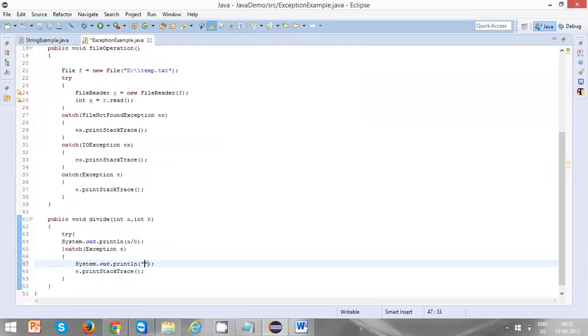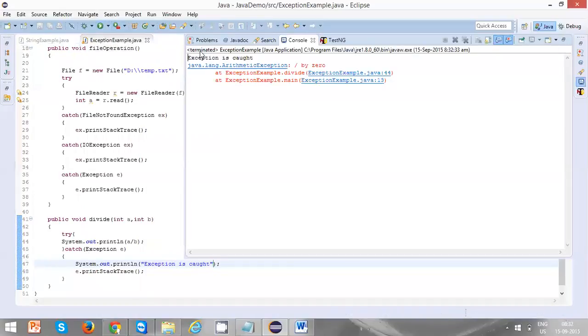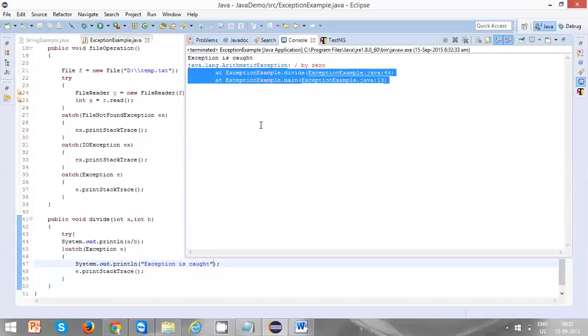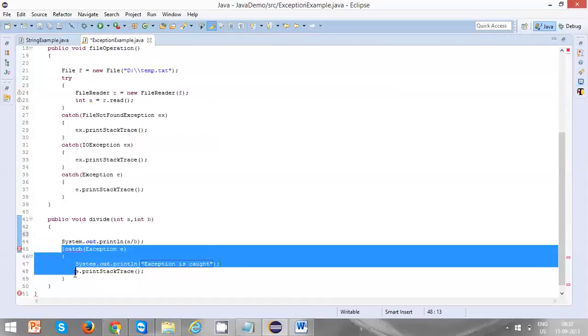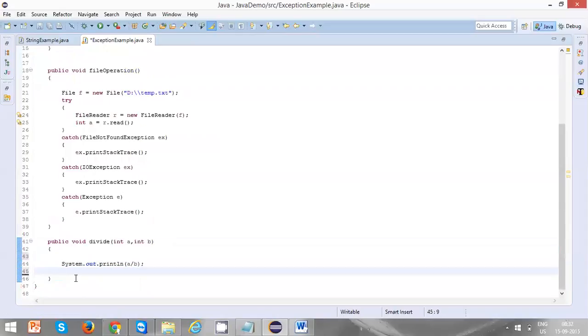Now let's see. The exception is caught and the stack trace you got by calling e dot print stack trace. That's one thing. And you can also do it like this: instead of handling it, you can throw. This is one more important thing everybody has to understand.